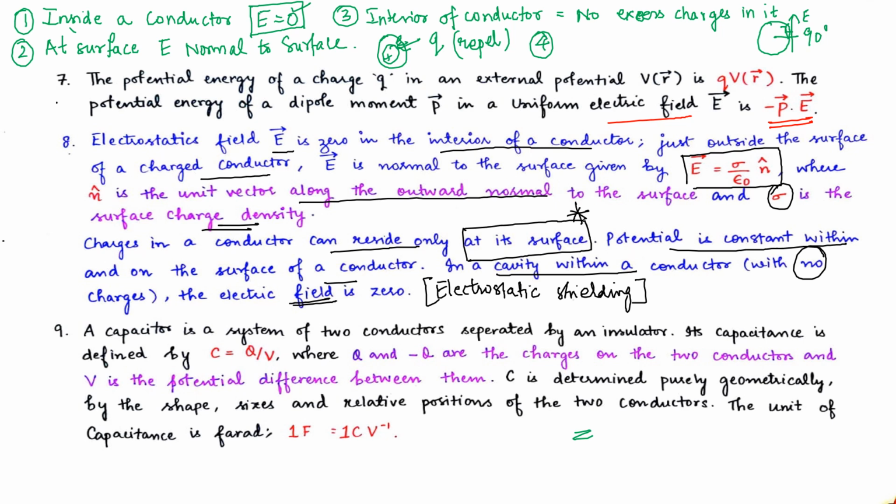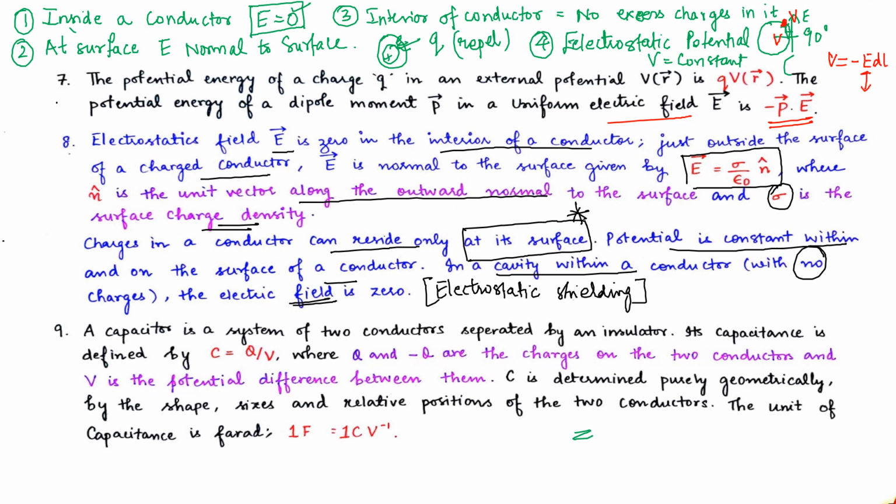As the space over here is preoccupied, we'll just move to this corner after explaining point number 4. Electrostatic potential V is constant inside and on the surface of our conductor. It is the same. If we are inside the conductor, we have the same potential. On the surface also we have the same potential. How does that happen? The potential is related to the electric field as the integral of E·dl.